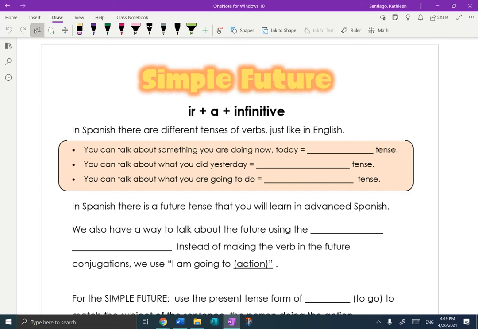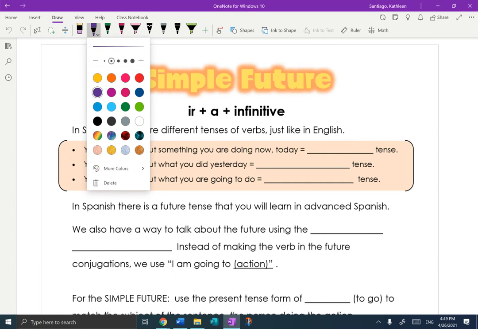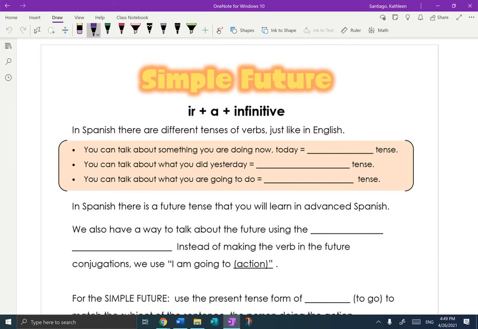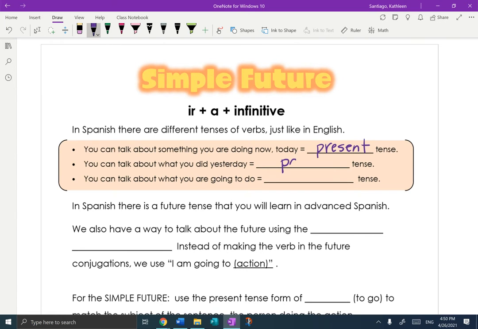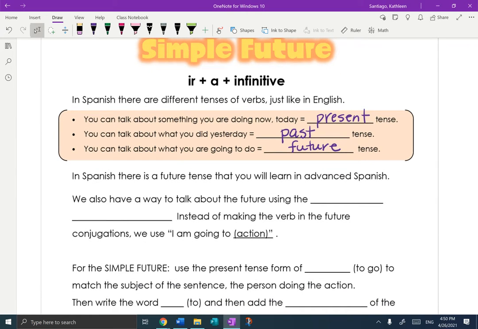In Spanish, there are different tenses of verbs just like in English. You can talk about something you are doing right now, and you are talking in the present tense. You can talk about what you did yesterday. That would be the past tense. And you can talk about what you're going to do, and that will be the future tense. In Spanish, there is a future tense that you will learn in advanced Spanish. But we also have a way to talk about the future using what we call the simple future.